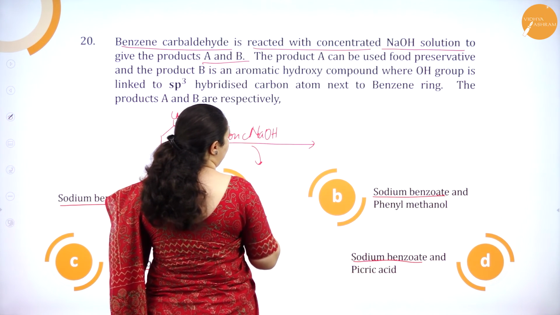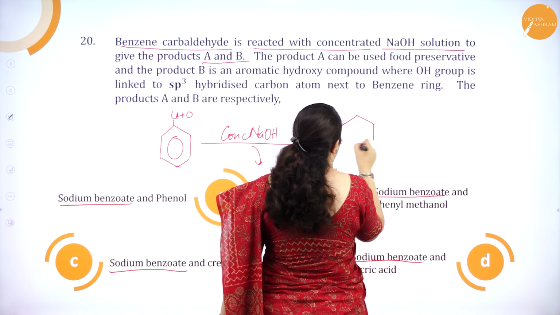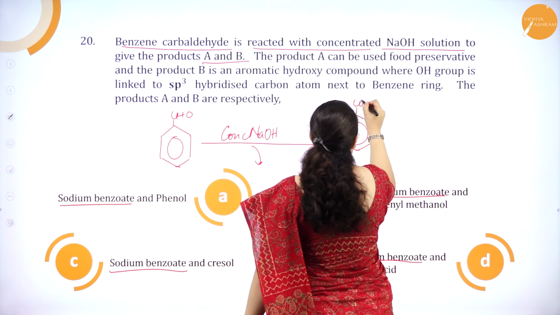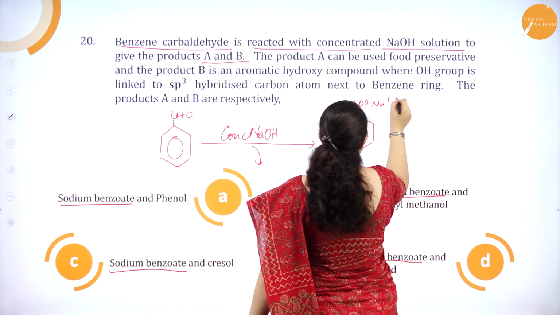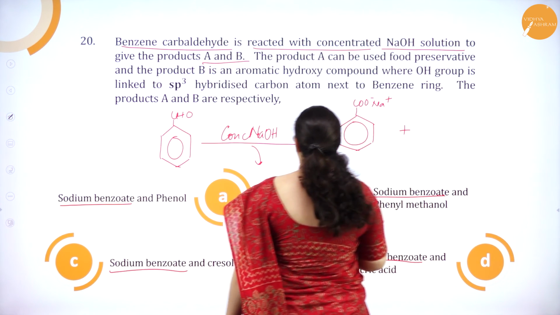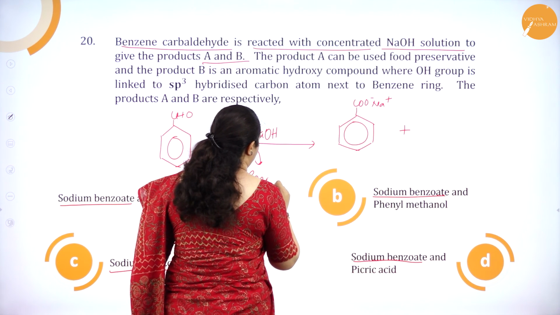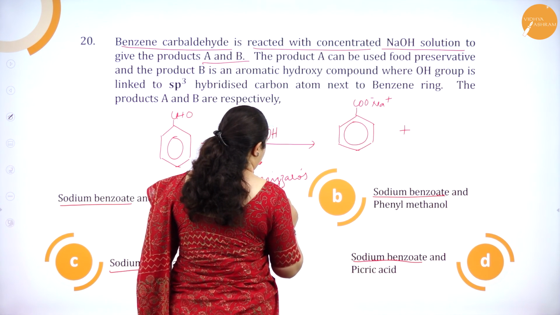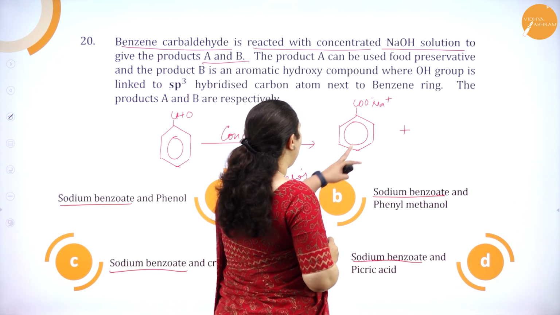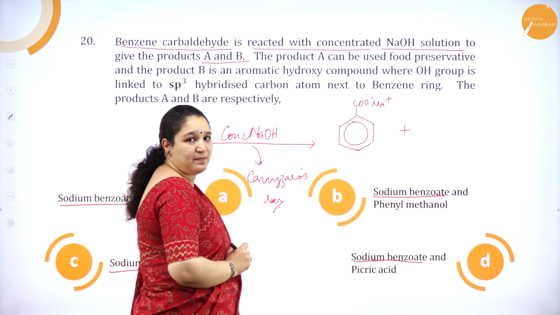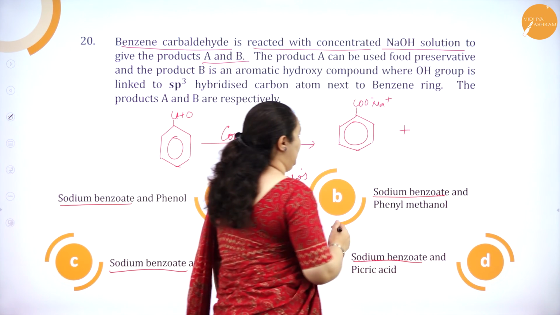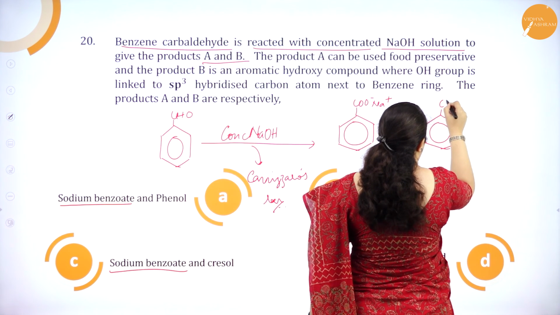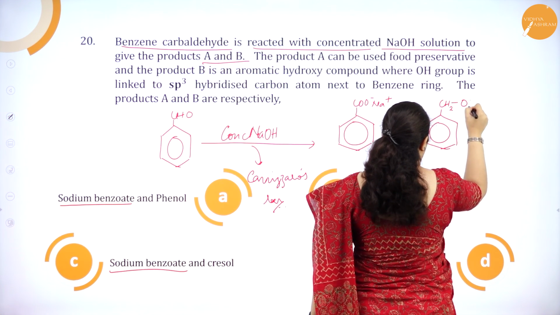If you do, you are getting sodium benzoate, C6H5COO minus Na plus, this is sodium benzoate, then obviously it should be Cannizzaro's reaction. Okay, so what will be the other product in Cannizzaro's reaction? It is benzene ring with CH2 group and OH group.